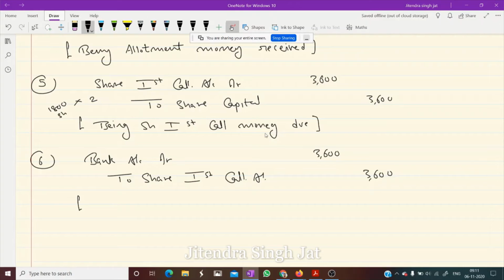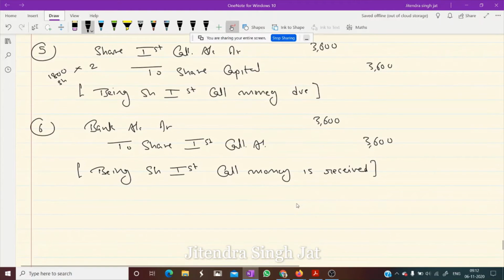First it is due and then it is received. Being share first call money is received. I hope these two entries are clear.